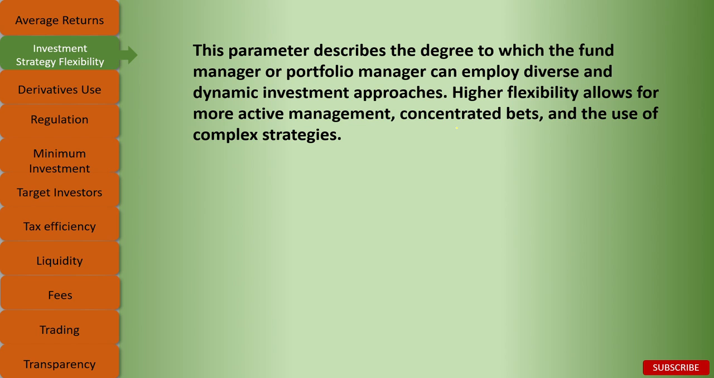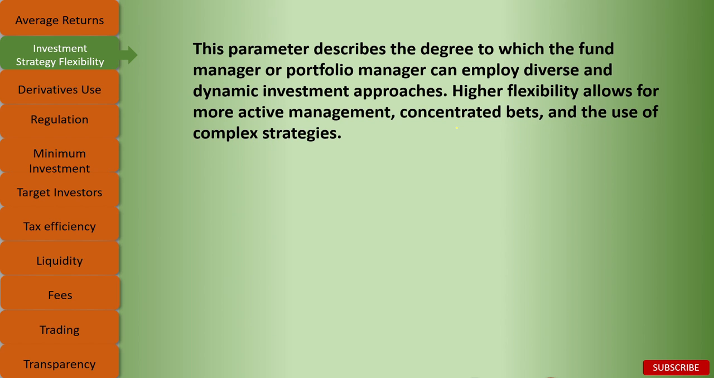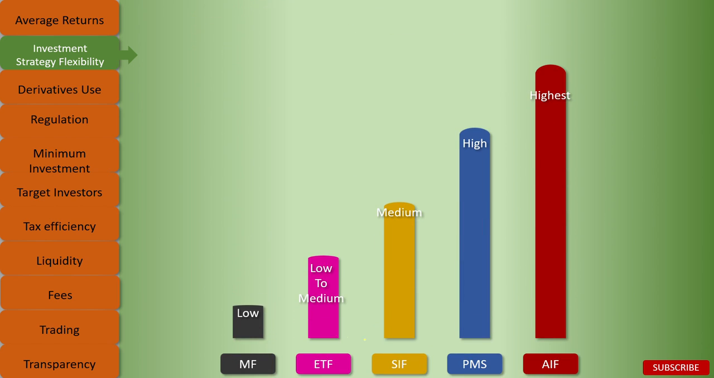Let's move on to the next parameter, which is the investment strategy flexibility. This parameter describes the degree to which the fund manager or portfolio manager can employ diverse and dynamic investment approaches. Higher flexibility allows for more active management, concentrated bets, and the use of complex strategies. So, the flexibility is lowest in mutual funds, whereas in AIF it is the highest. So, it clearly increases this way. The flexibility is lowest in mutual fund and highest in AIF.